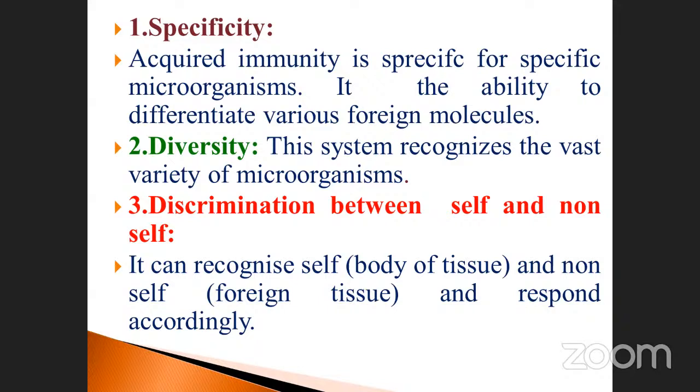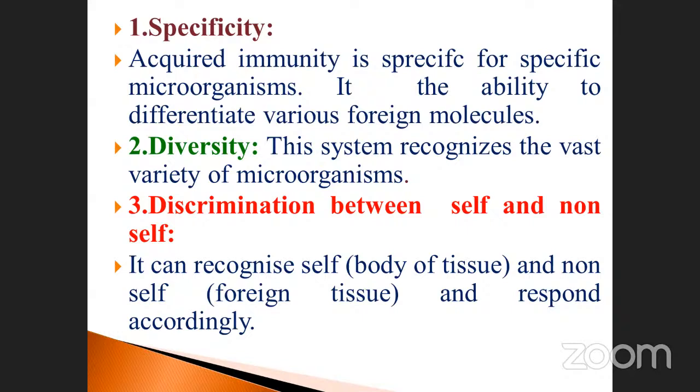Take an example, Covishield and also Pfizer. So many, it will not act upon it. It gives only partial prevention, like that.